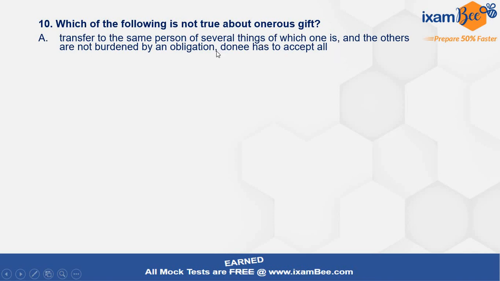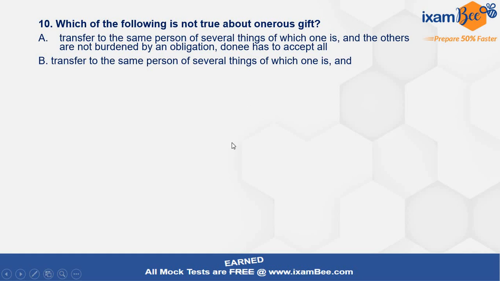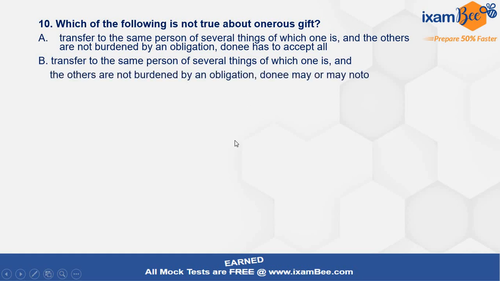That is, out of the several things, one is subjected to some obligation, but all the others are not burdened by an obligation. So the condition is that the donee has to accept it all. Transfer to the same person of several things of which one is and the others are not burdened by an obligation. Same situation. Here the only difference is, that the donee may or may not accept all the things. Here it was that the donee will accept all the things. So at such a time we should be clear that there will be only one option that will be true out of these.